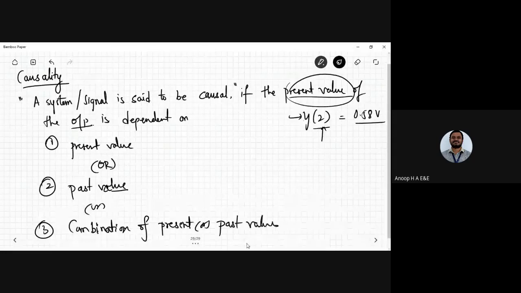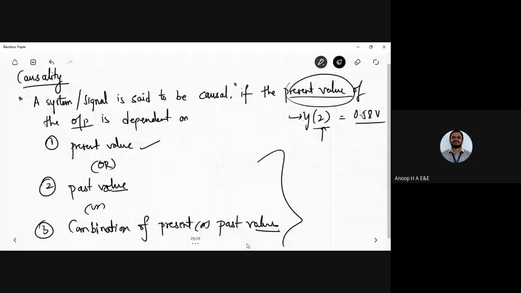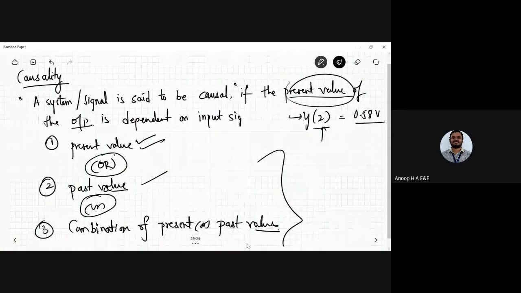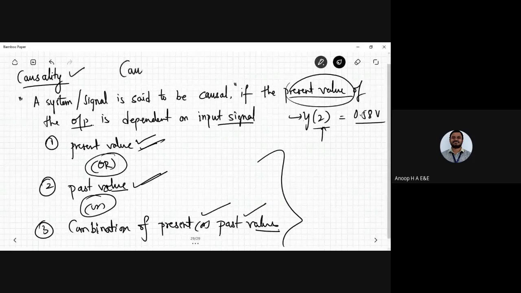Okay, so then you can say that if the output is dependent on the input signal or system's present value or past value, or combination of past or the present values, you can say the system is said to be causal in nature. Okay, the system or the signal is causal.